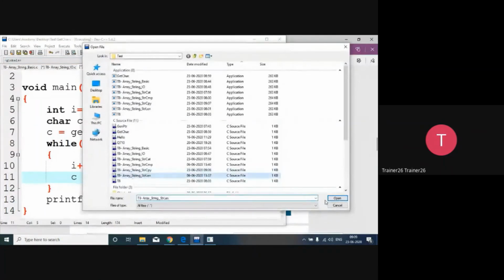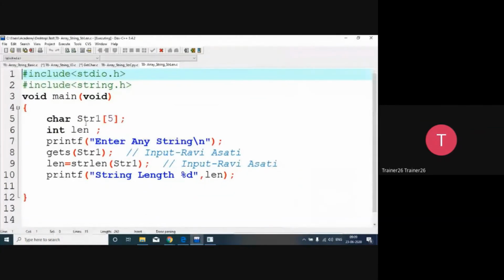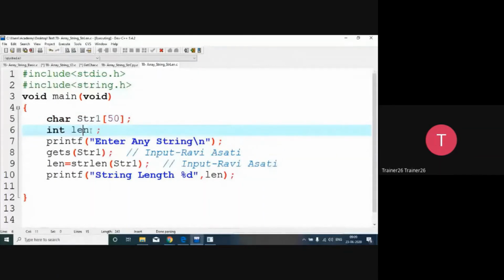So over here, I have to open the string length. So str length. So this is the string length function in which I will declare one array. So आप लोग ये मत करिए, आप लोग 50 या 40 से ही चलिए, otherwise you will have a problem. Then length नाम का एक वेरिएबल बनाया, and always in computer programming it's good programming practice. अगर आप उसे inculcate कर लेंगे अभी से तो ज़्यादा बेहतर होगा.